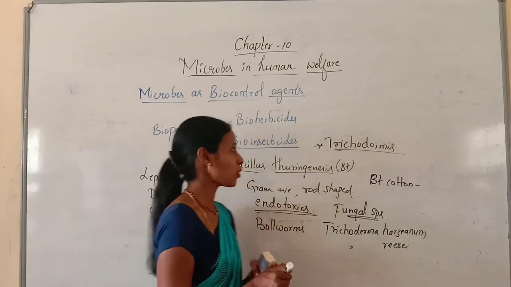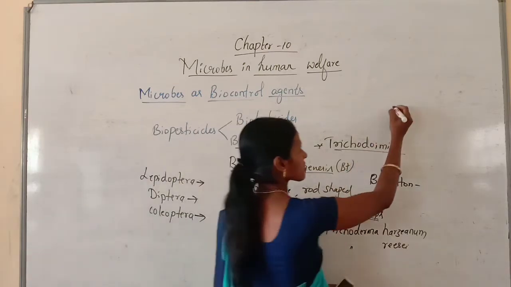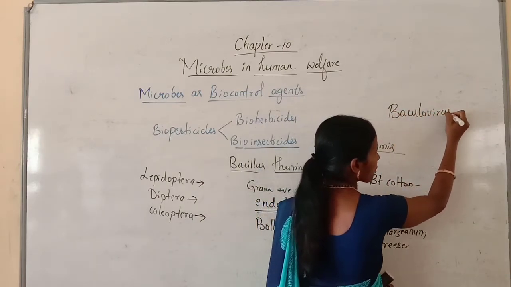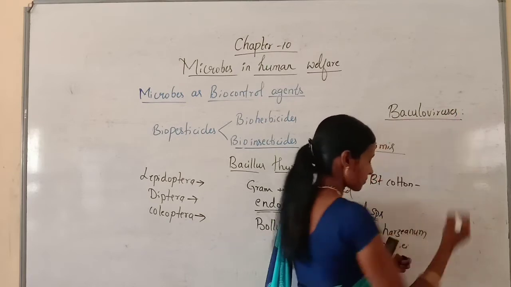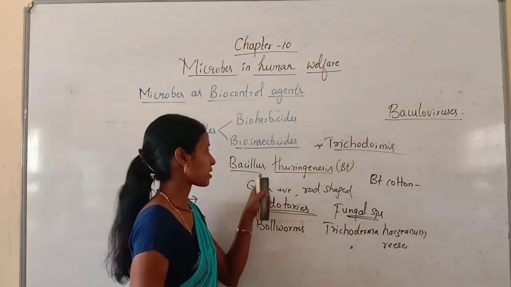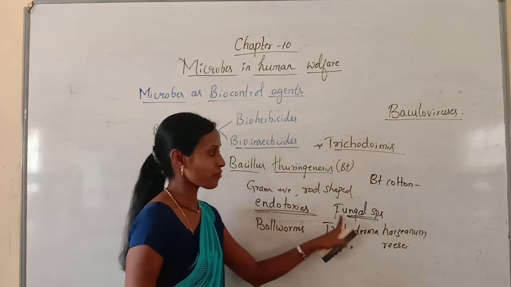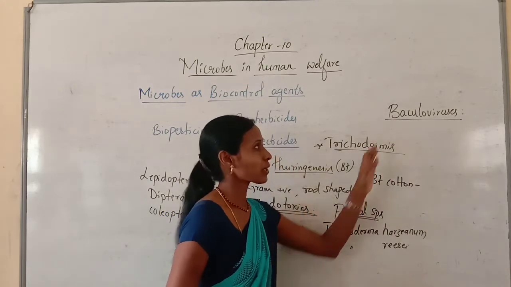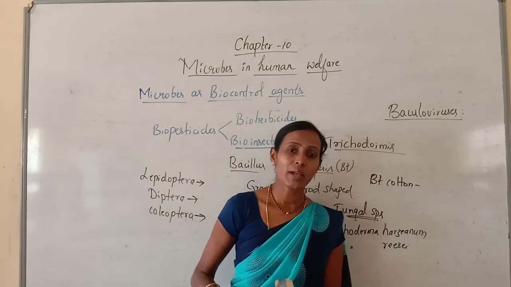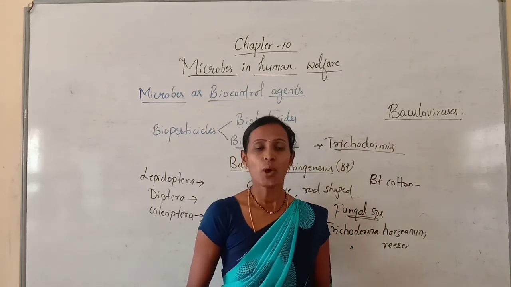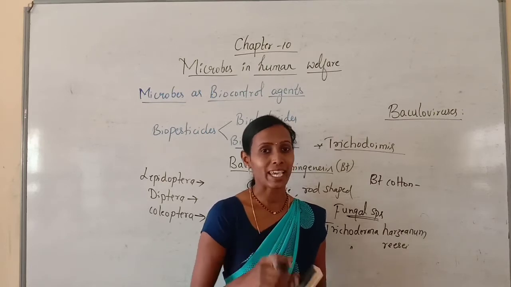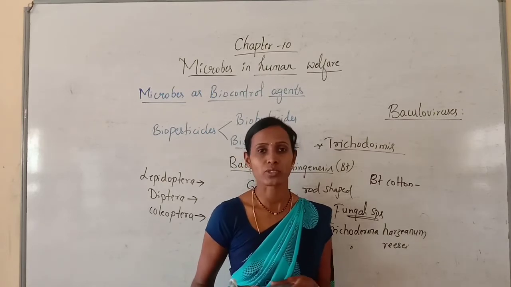And we have one more type of organisms in this. They are called baculoviruses. So till now we have discussed bacterial species and fungal species. Now we are discussing viruses. Baculoviruses are pathogenic viruses which are known to kill many insects and other arthropods.